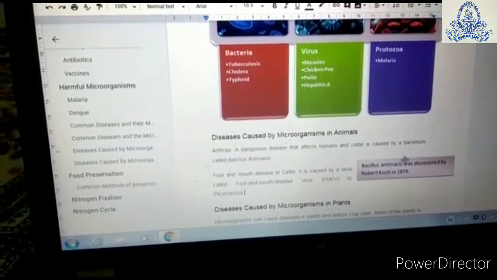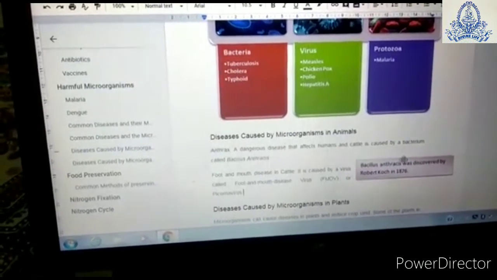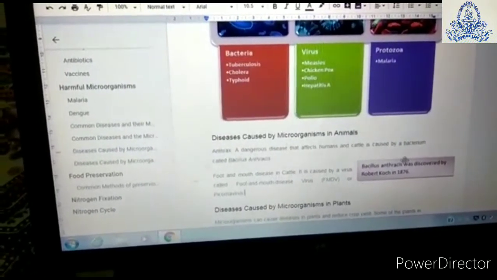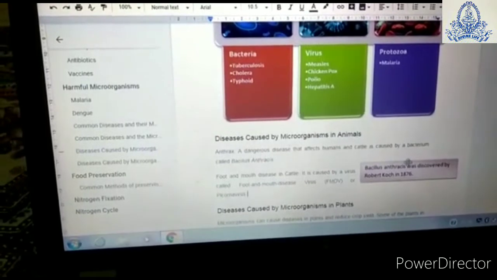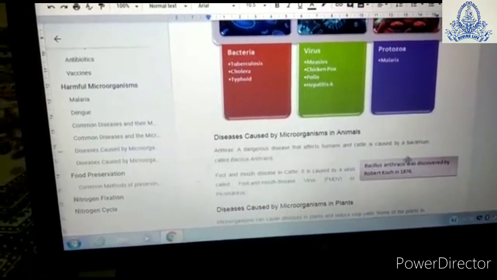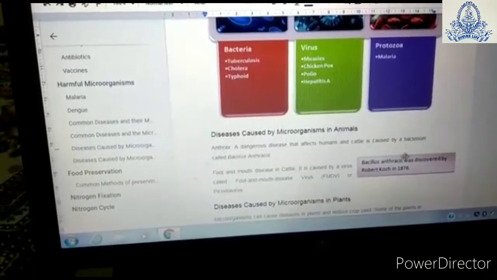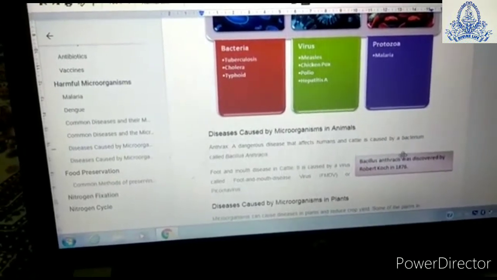Foot and mouth disease in cattle. It is caused by a virus called foot and mouth disease virus, FMDV, or picornavirus.